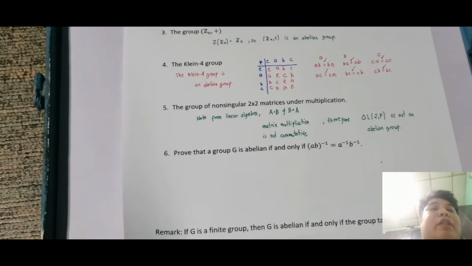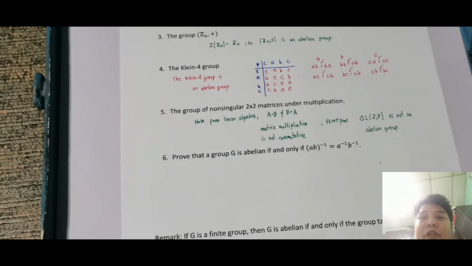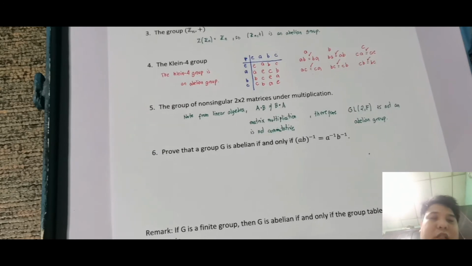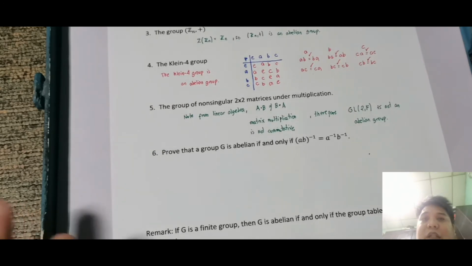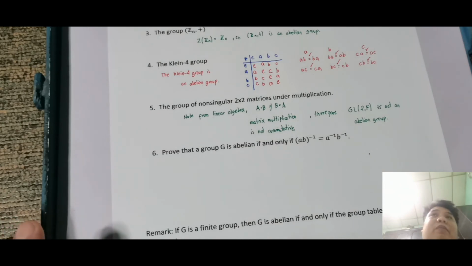So next is number 6. Ito proving problem. Sorry, medyo ito lang yung nilagay ko, kasi more likely si abelian is ginagamit as part ng proving. Kumbaga, pag nabasa mo abelian, automatic AX is equal to XA, ganun mo agad isipin. Or AB is equal to BA. Ay, ganun yung mga kinoconsider dito.